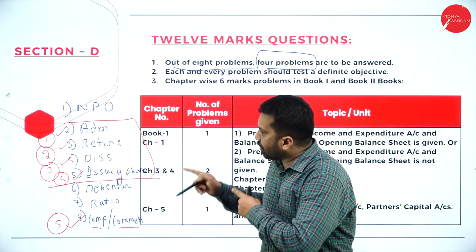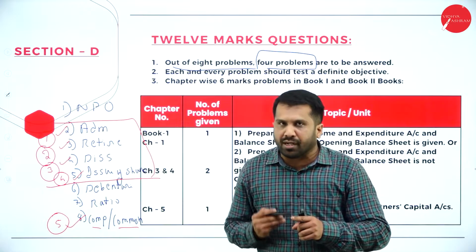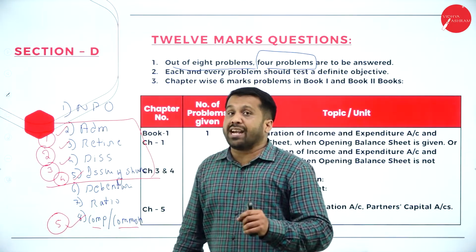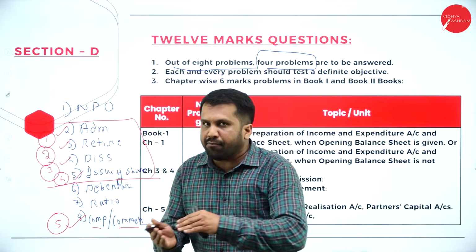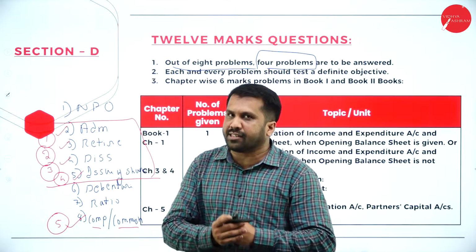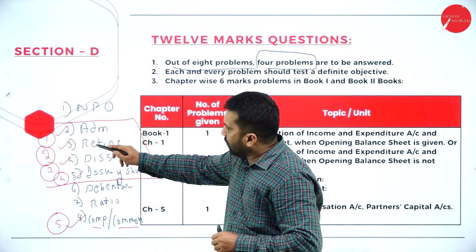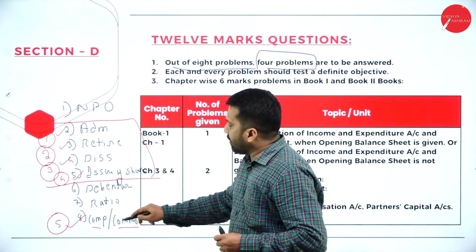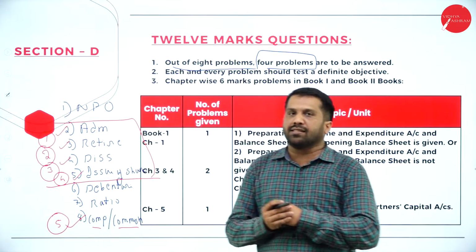The suggestion I am giving is the best option. So if you feel that these are easy, you can go for that. Or else if you are freshly starting your accountancy, please follow this 1, 2, 3, 4. Along with it, if you need an addition, you can go with comparative and common size.